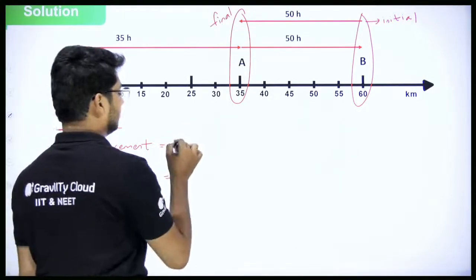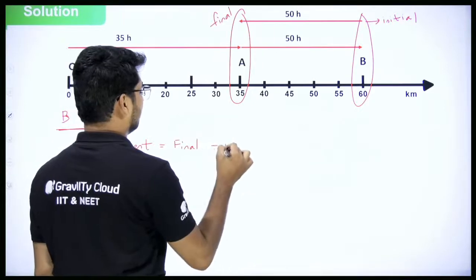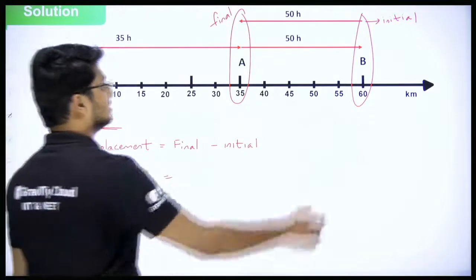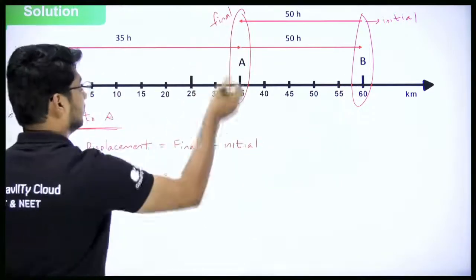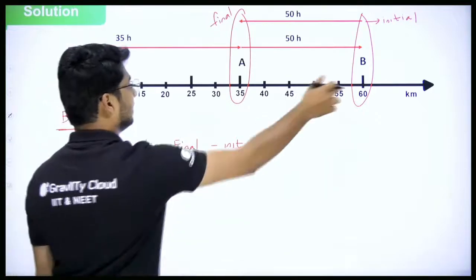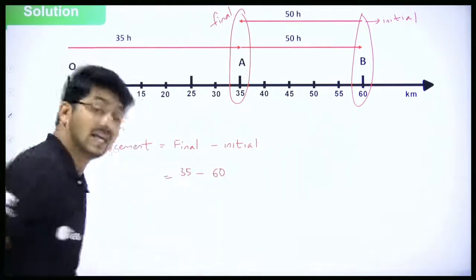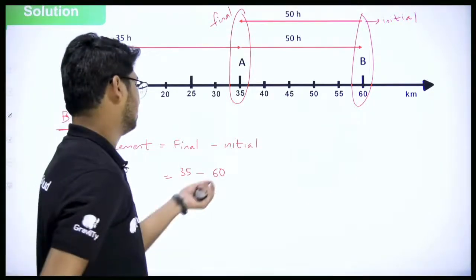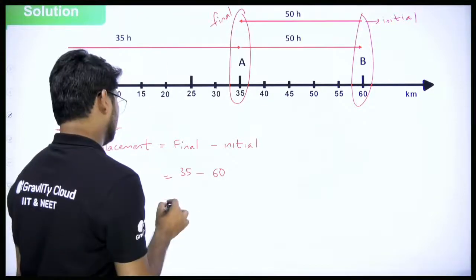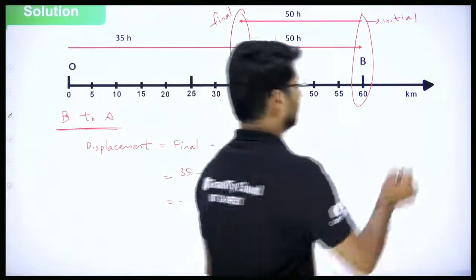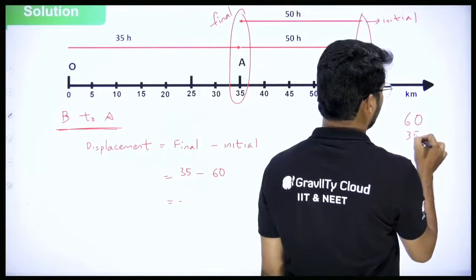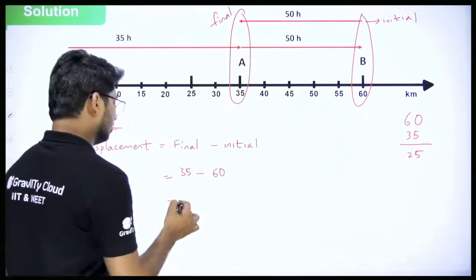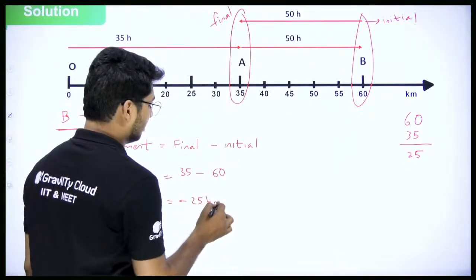Final position minus initial position. What is the final position? See, initial to final. Final is what? 35 kilometers. What is the initial? 60. So 35 minus 60. This is interesting. 60 is more, greater. So the number will be what? Ultimately you will get negative. You normally subtract 60 and 35, you will get 25. But because 60 is more, you say it is minus 25 kilometers.